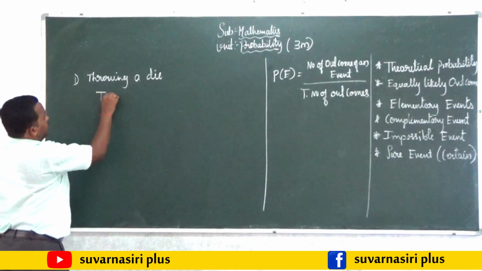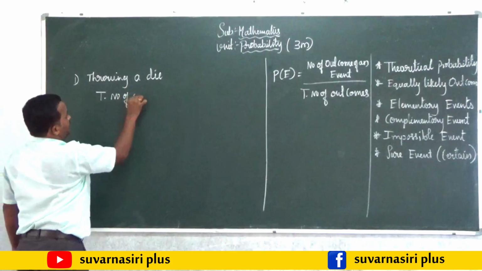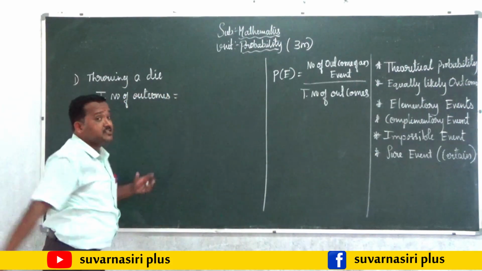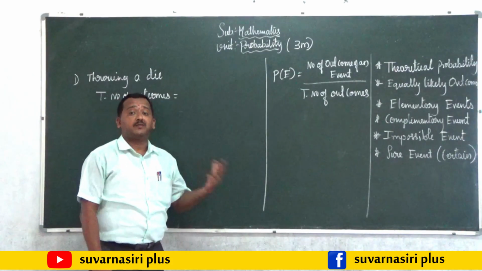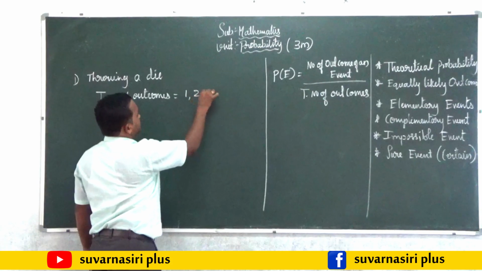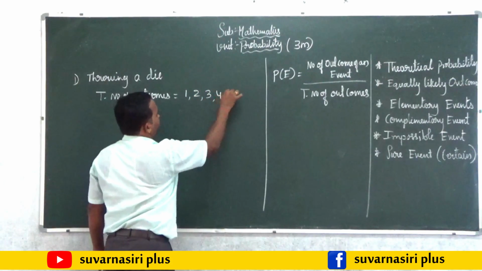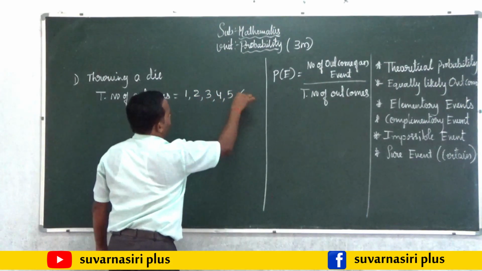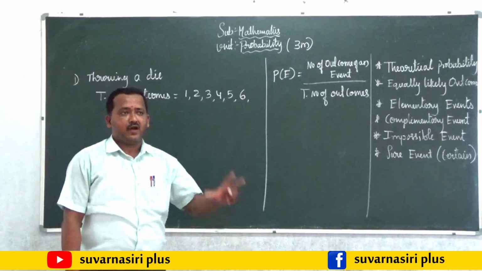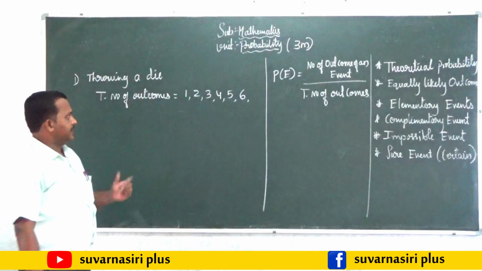The total number of outcomes that are possible: 1, maybe 2, maybe 3, maybe 4, maybe 5 or 6. This is the total number of outcomes that are possible.